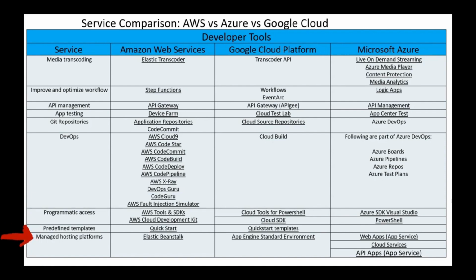For the managed hosting platform, this is similar to the App Service that we had discussed, and AWS provides Elastic Beanstalk, though now Amplify is a lot more popular than Elastic Beanstalk, and GCP provides App Engine standard environment, while Azure has Web Apps, Cloud Services, and API Apps.